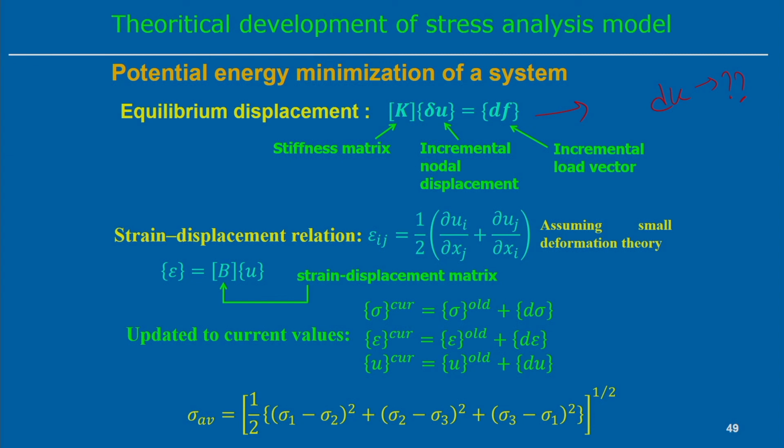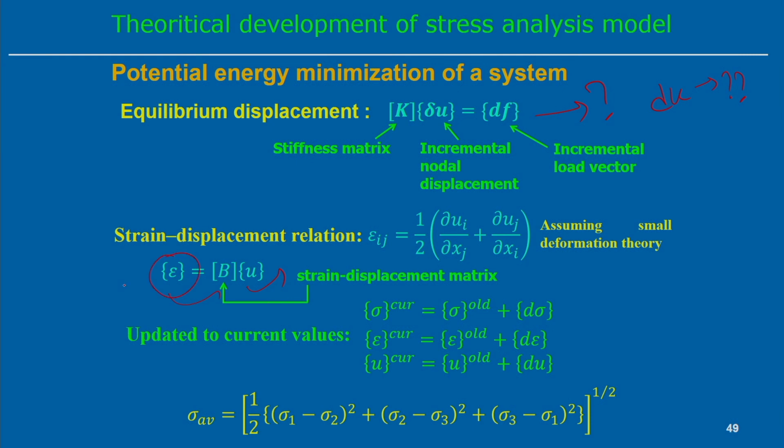In matrix form, it can be represented as epsilon equal to B into U, where B is the strain-displacement matrix that we have already explained in the stress analysis model. So, this is the relation between the stress, strain and the displacement field. Finally we will be solving this equation to get the incremental displacement value.